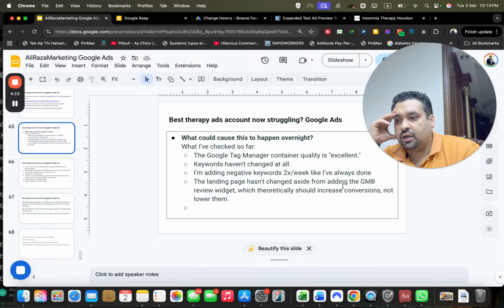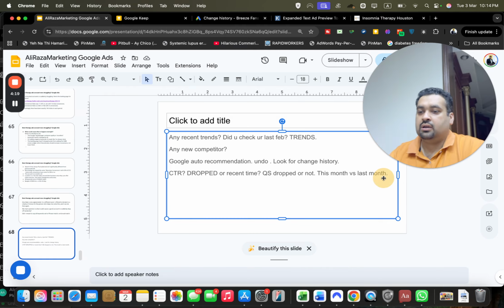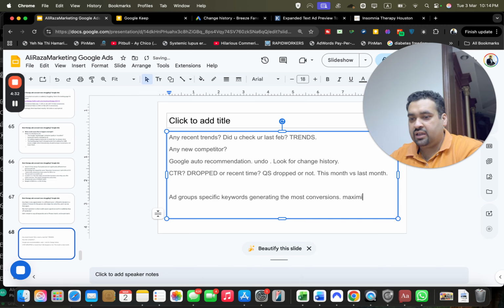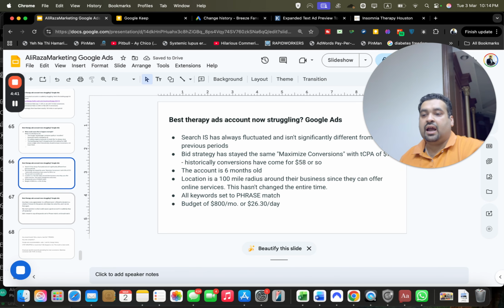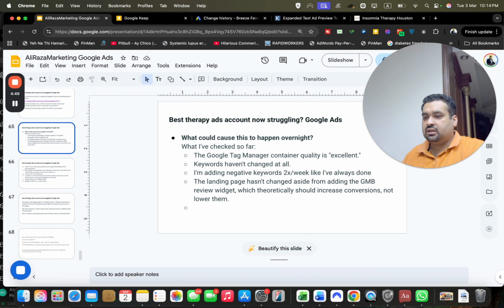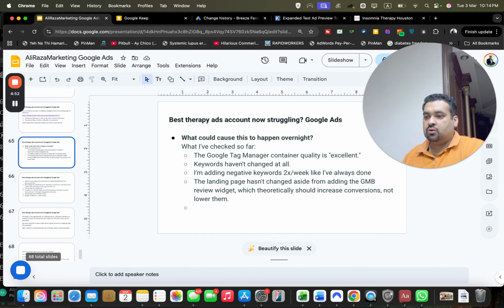You have mentioned that you are adding negative keywords twice a week, so why don't you create specific ad groups with the keywords generating the most conversions, and go with maximize conversions without tCPA, without target CPA, for those. Create a specific campaign for those, and this can ideally tell you how you can improve. And you have said that all your keywords are set to phrase match and your location settings are fine, so I think that wouldn't help.